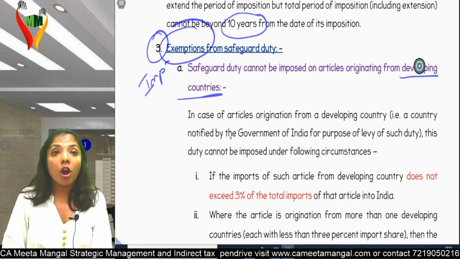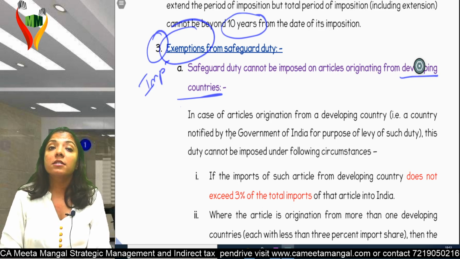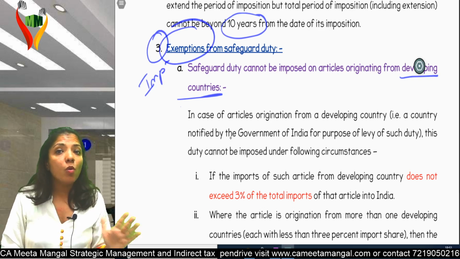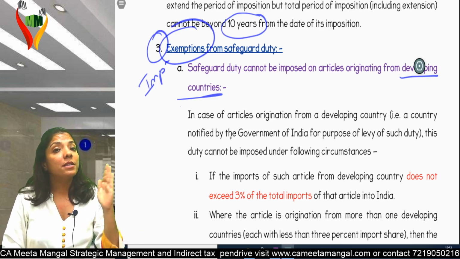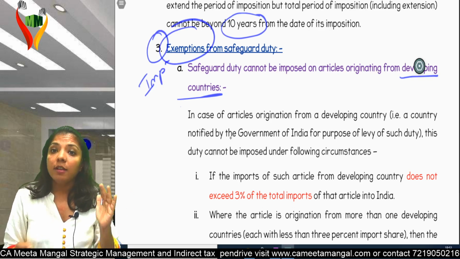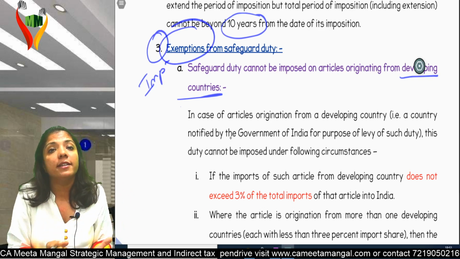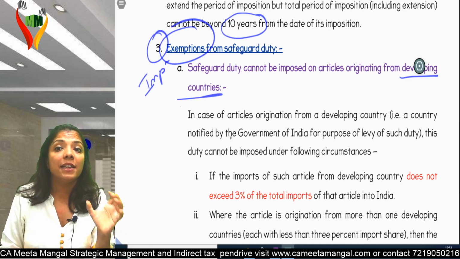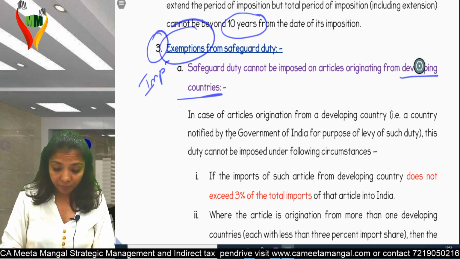The duty cannot be imposed under following circumstances. As per central government for this particular section, where they say that this country is a developing country, then only it is a developing country for this section.